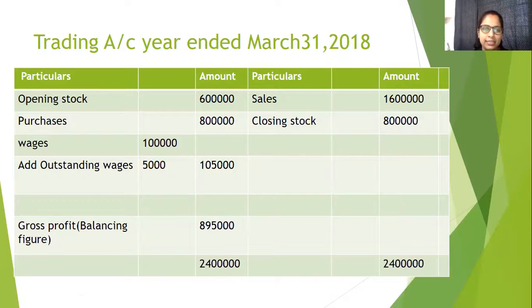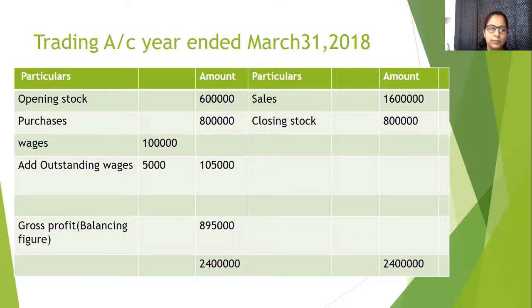So now we have discussed this. This is the trading account. We have calculated gross profit. Gross profit is the balancing figure. Now this gross profit will be transferred to the profit and loss account, and it will be shown on the credit side of the profit and loss account. It is also a similar kind of account in which we capture all indirect expenses and all incomes other than what is related to sales, purchase and direct expenses. Any selling and distribution expenses, any office expenses, any indirect expenses will come in the profit and loss account.